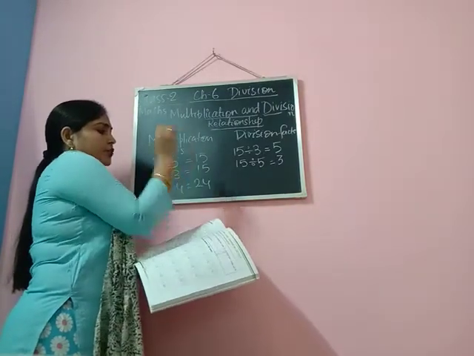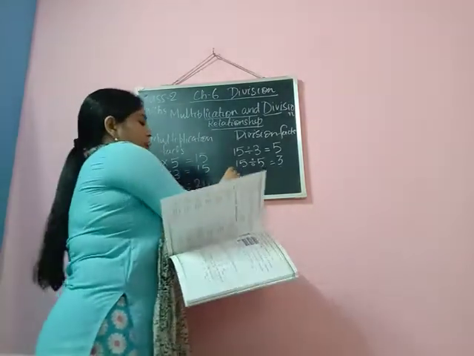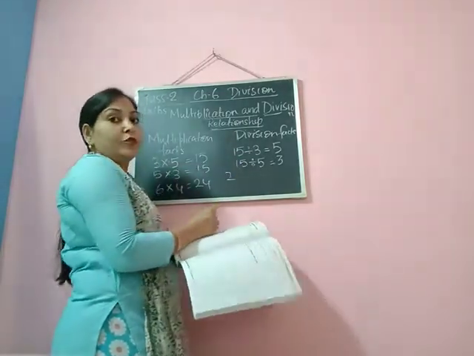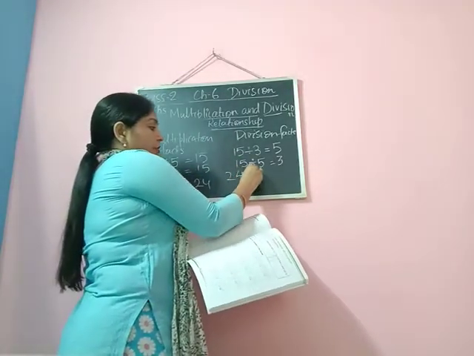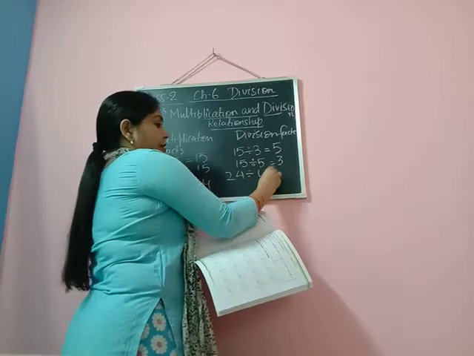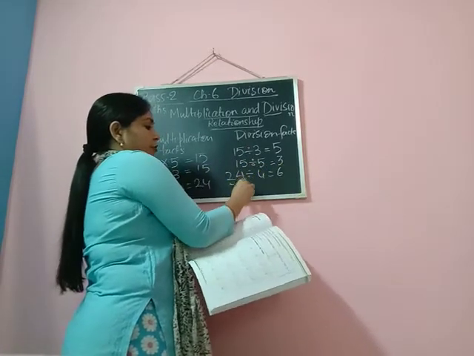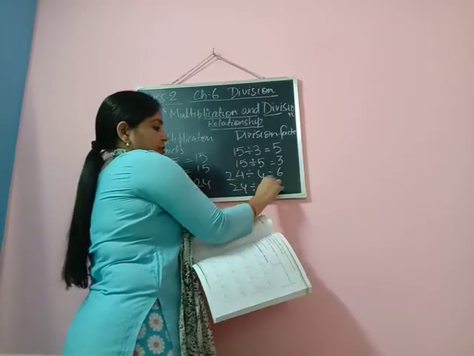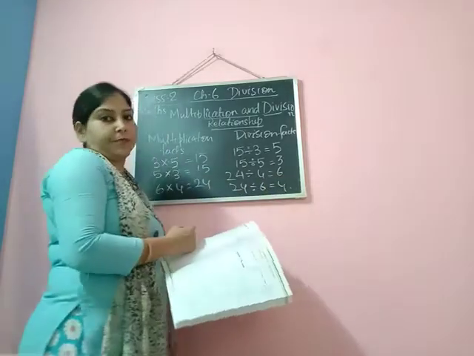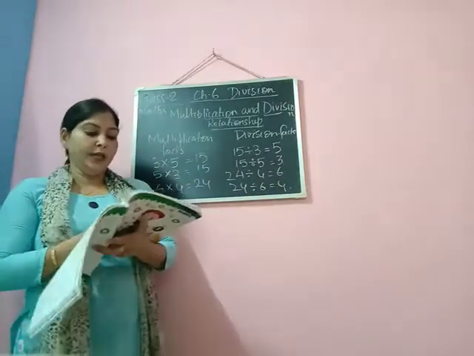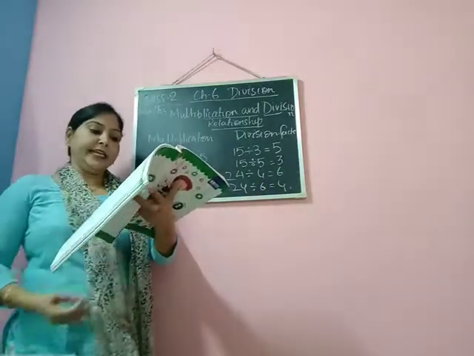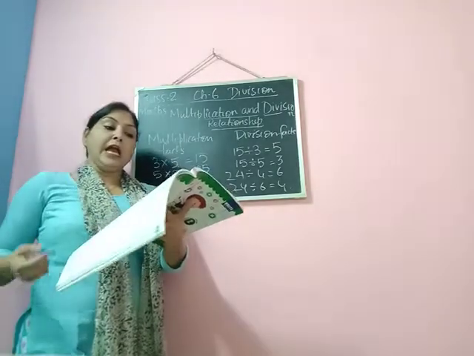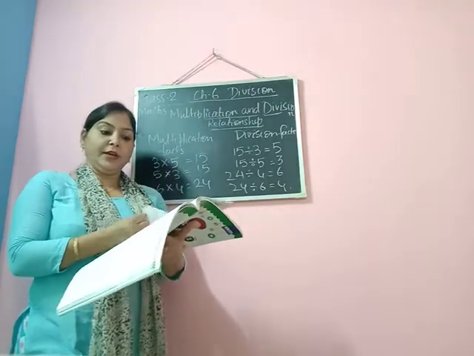6 into 4 is 24. Now this 24 will have two division facts. 24 you can divide by 4, you will get 6. 24 when you divide by 6, you get 4. Okay, in this way you will be completing page number 92, and you will send your work for correction